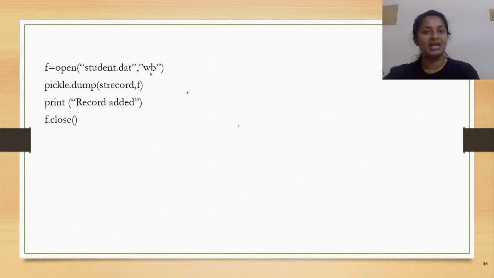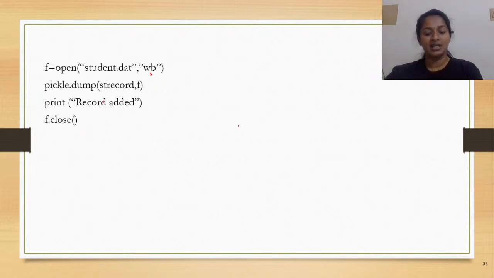Now that you have opened the file, what have you to do? You have to write, the operation of pickling. The pickling is done using the method dump. And yes, good evening, people, and welcome to the class. So pickle.dump, and then as per the syntax, the first parameter is your structure, followed by the file object. Now what is the structure? st record, and then you have the file object. What would happen? The entire nested list would be written onto your file. Which file? The binary file student.dat.